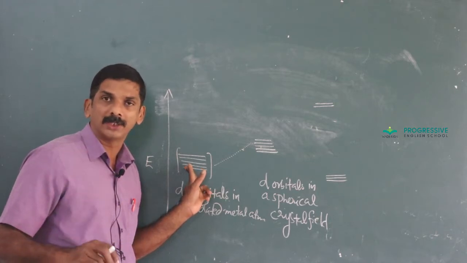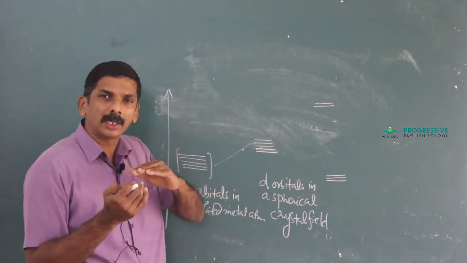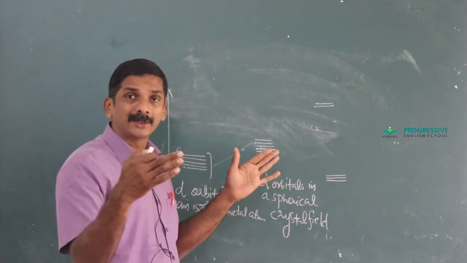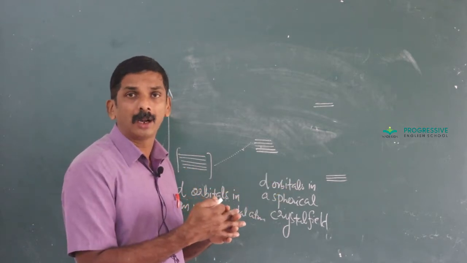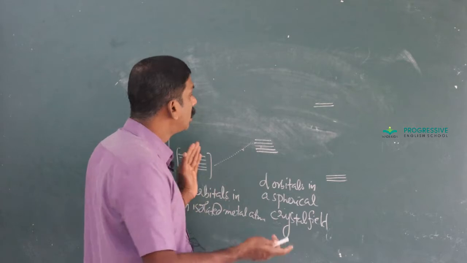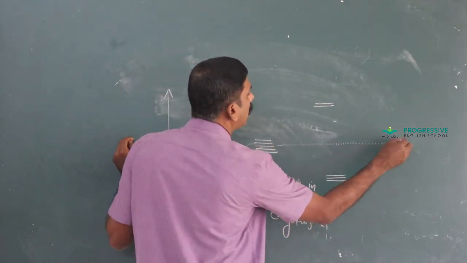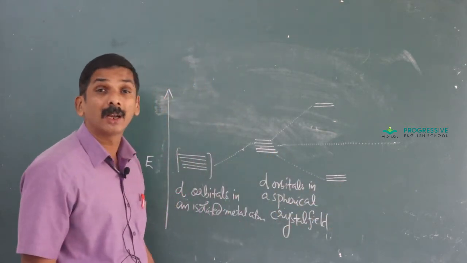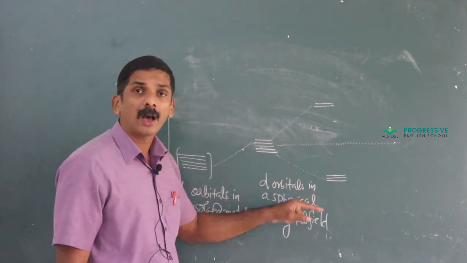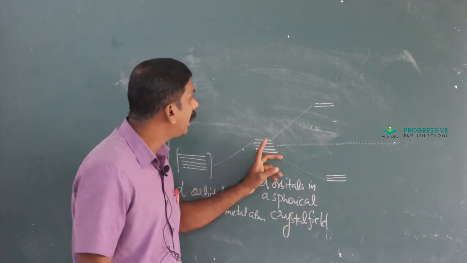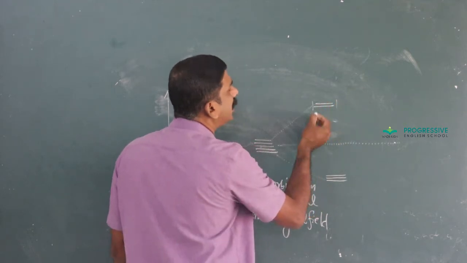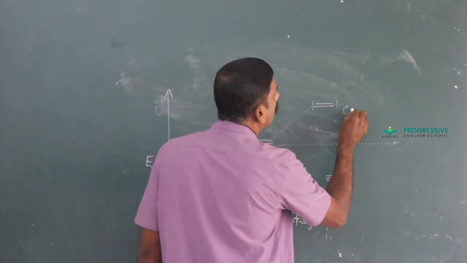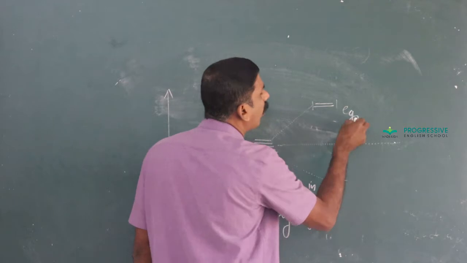Initially, before the approach of the ligand, all 5 orbitals have the same energy, that is, degenerate. When the ligand approaches the metal, their energy level is somewhat raised, and when it forms a complex, these orbitals split. In an octahedral complex, dx square minus y square and dz square lie in the direction of the ligand, and these two orbitals are designated as Eg orbitals.